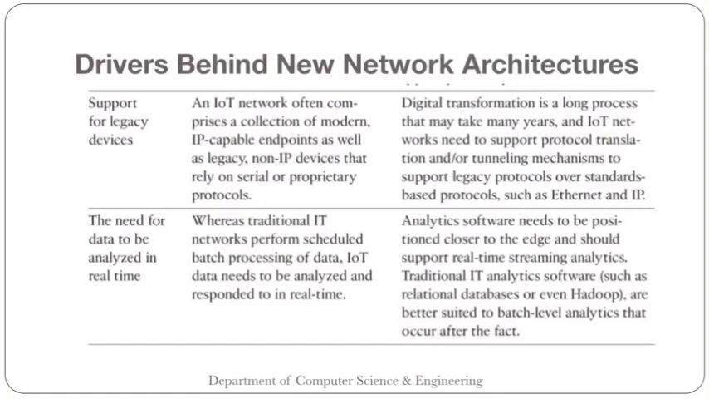An IoT network needs to support protocol translation or tunneling mechanisms to support legacy protocols over standards-based protocols such as Ethernet and IP. Okay, so we know that protocols are basically a set of rules. So if both devices are following the same protocols, then only they can communicate, right? Here many other devices may not be following those particular protocols, so support for this protocol translation has to be there, right?